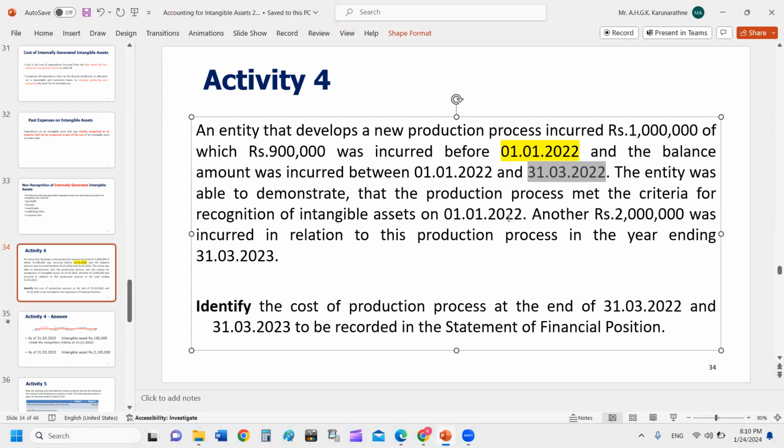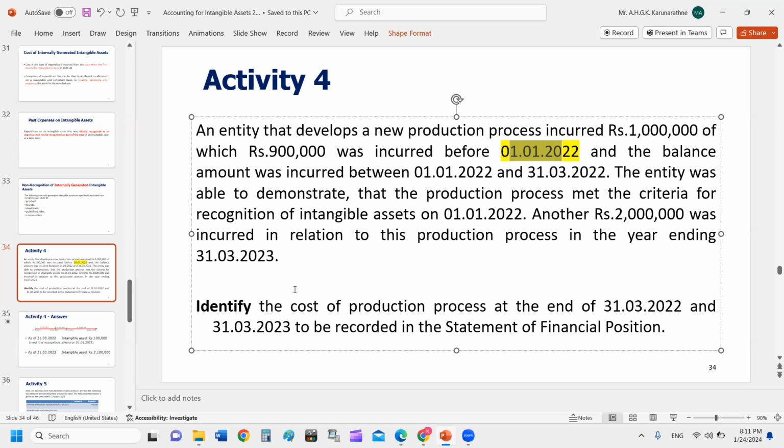Another 2 million was incurred in relation to the production process in the year ending 31st March 2023. During the following financial year, they incurred an additional 2 million. Can you debit this 2 million to P&L or to the intangible asset? This 2 million can be debited to the intangible asset because the criteria have already been satisfied.